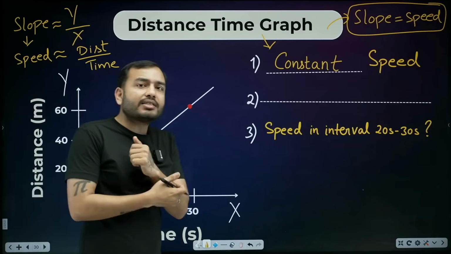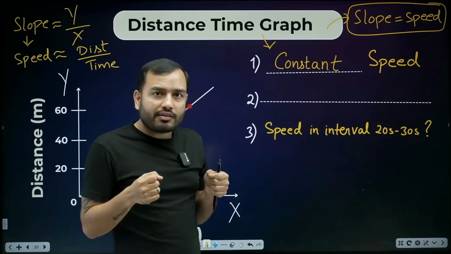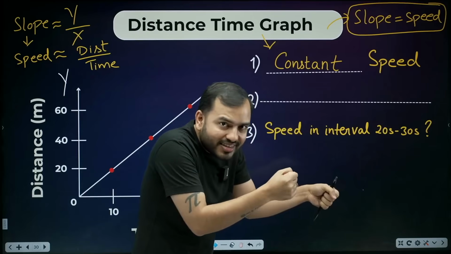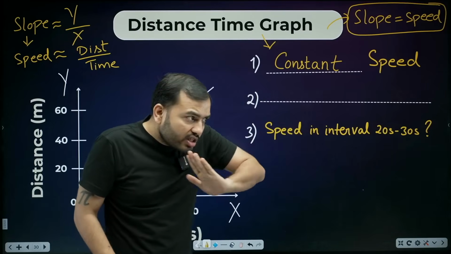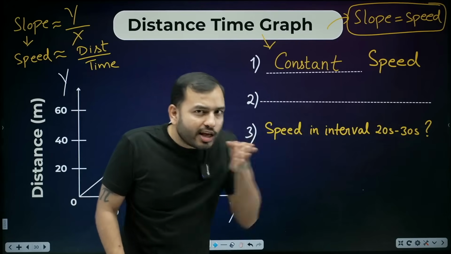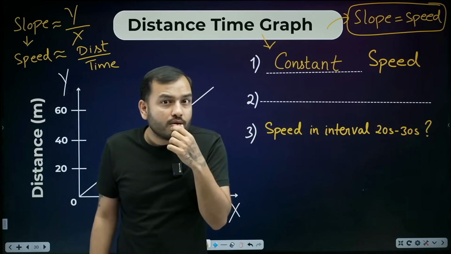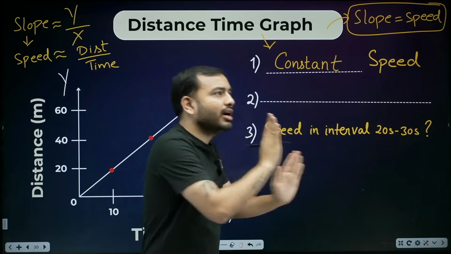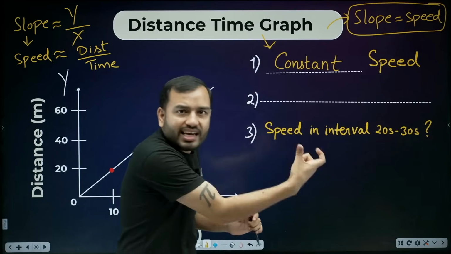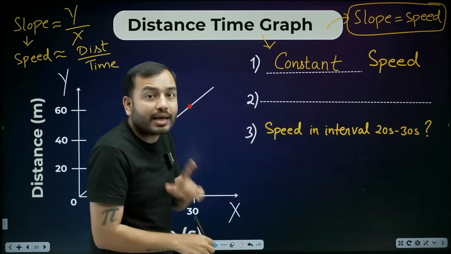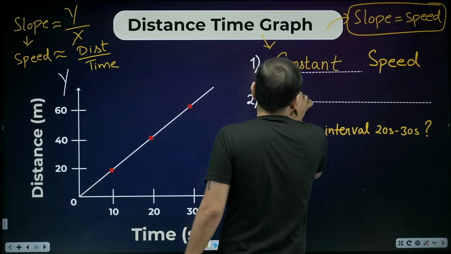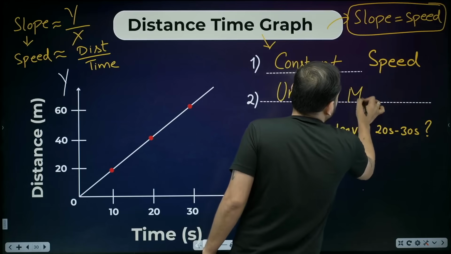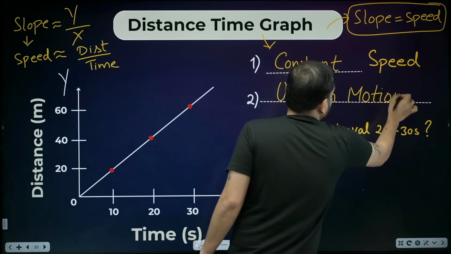Clear? Alright, if the speed is the same, remember that car you are driving, 5 meters per second, 5 meters per second. If the speed is not changing, then what kind of motion is it? Uniform or non-uniform? First 5 seconds 5 meter, next second 5 meter, next second 5 meter, equal distance in equal time, what kind of motion? Uniform motion. So what kind of graph is this, beta? This is the graph of uniform motion.